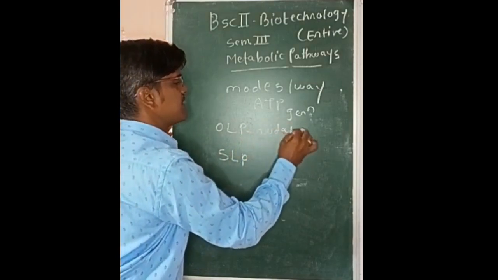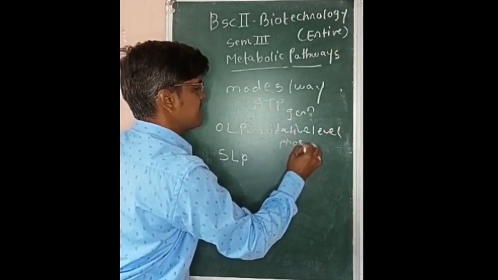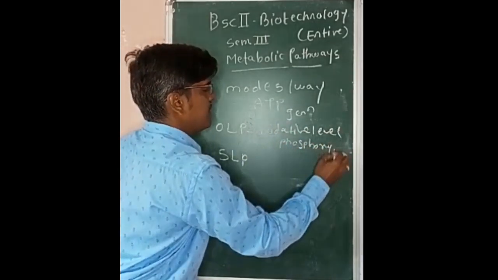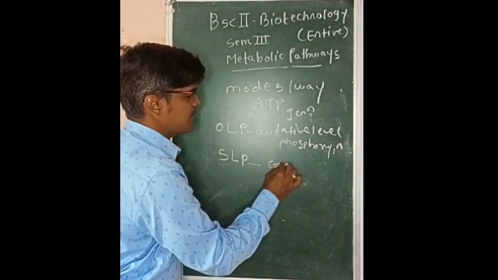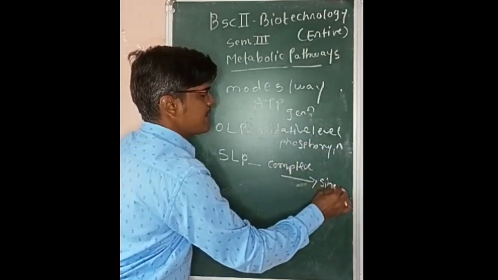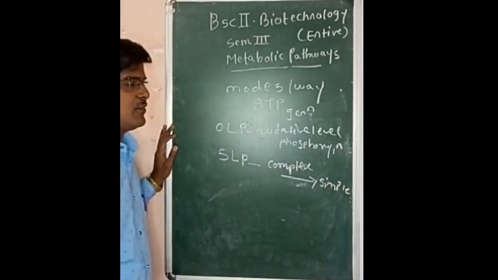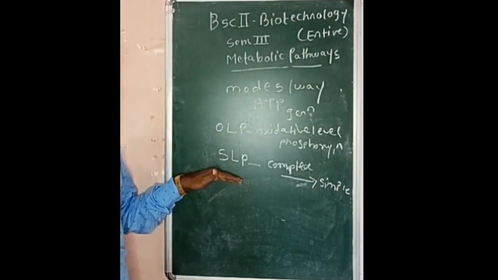In oxidative level phosphorylation, oxidation reaction is responsible for release of reducing power, and in substrate level phosphorylation, a complex substrate is converted into a simpler product. So in oxidative level phosphorylation the concept is different, in substrate level phosphorylation it is different.